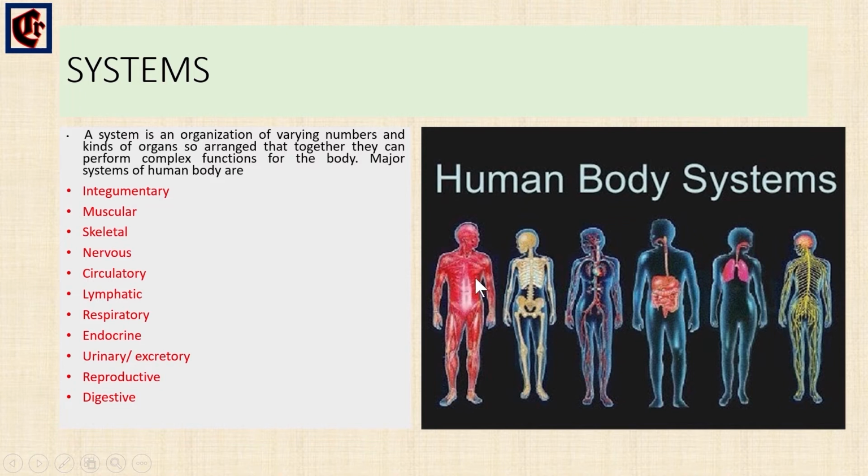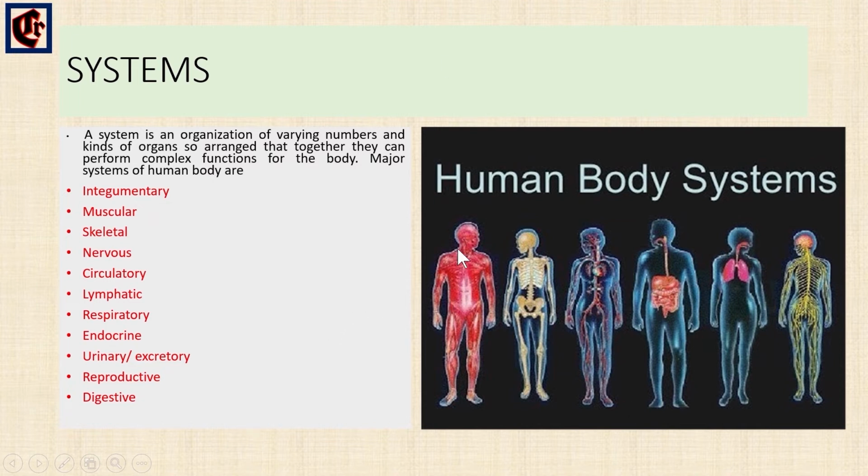There are different systems in our body. The major systems of the human body are the integumentary system, the muscular system, the skeletal system, the nervous system, the circulatory system, the lymphatic system, the respiratory system, the endocrine system, the urinary or excretory system, the reproductive system, and the digestive system. These systems work together to help the individual survive. They are connected to each other and work together for the functions of the body. This is all about the system level.